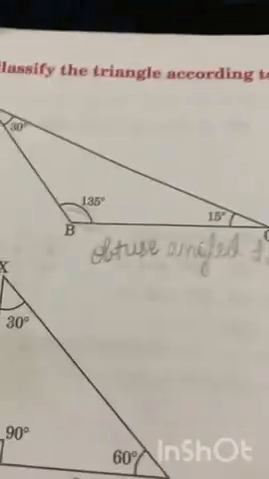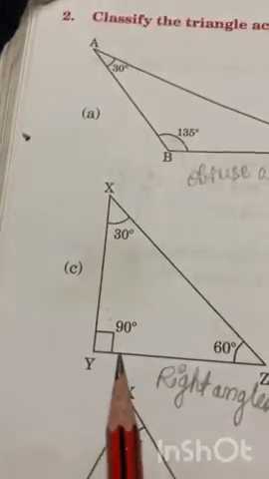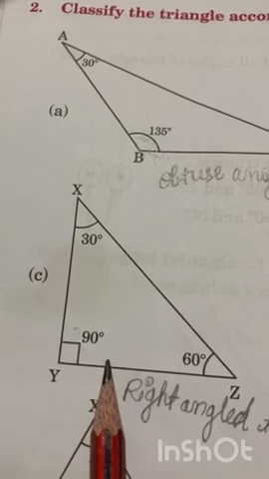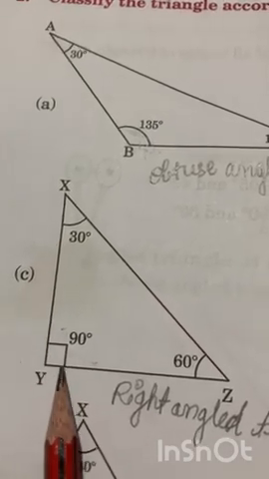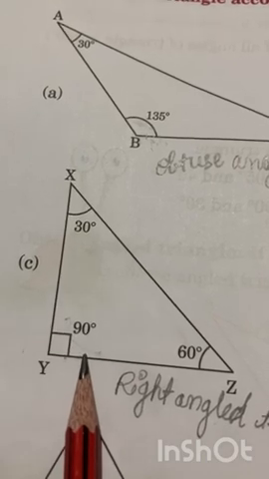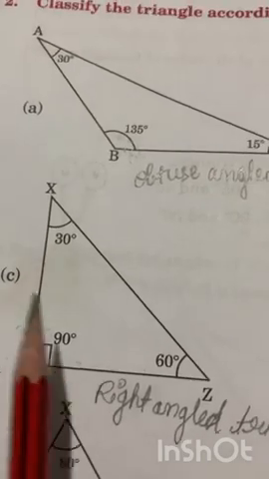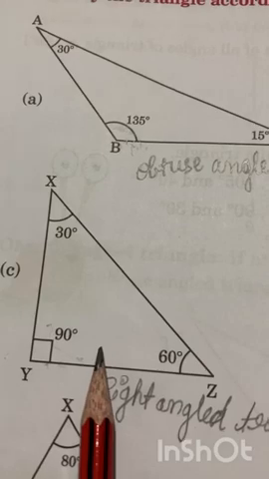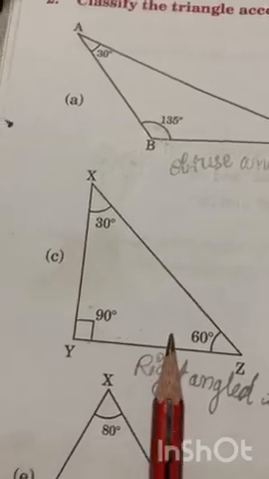Now come to number C. As you can see here, one of the angles measures 90 degrees. That means this is a right angled triangle. Clear, students? In this way you have to write the names of all the figures. So write it in your book only. Now come to the next question.